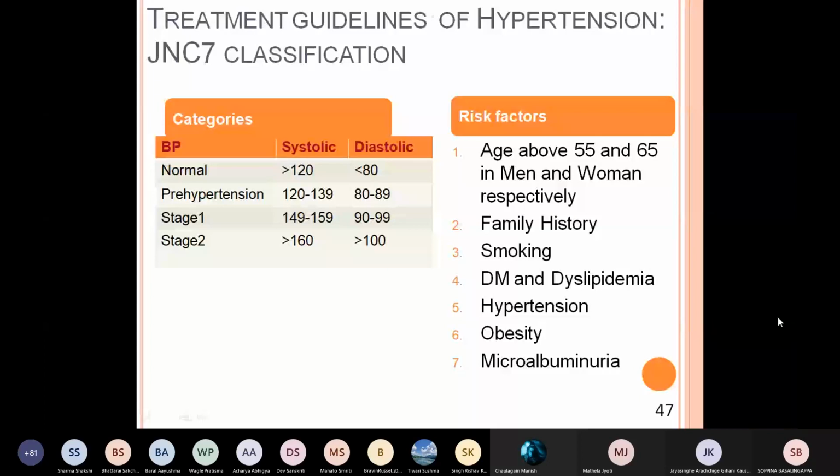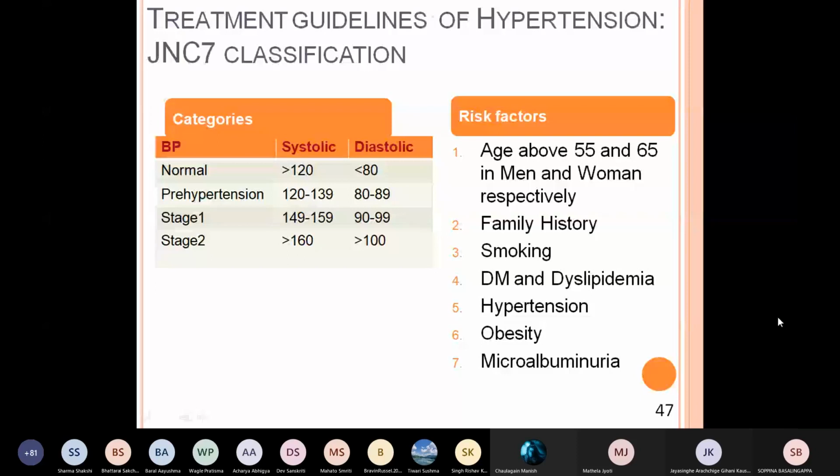Now, as I said yesterday, there are treatment guidelines for hypertension. JNC 7 has classified hypertension as normal, 120 and 80 is the normal. Then pre-hypertensive, systole 120 to 139, diastole 80 to 90.